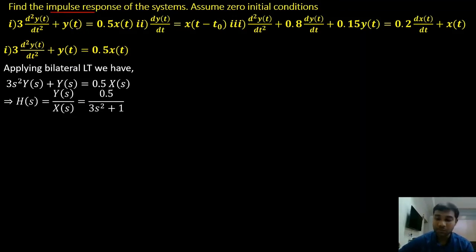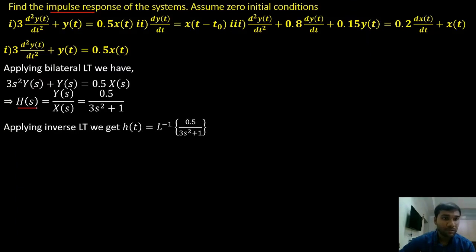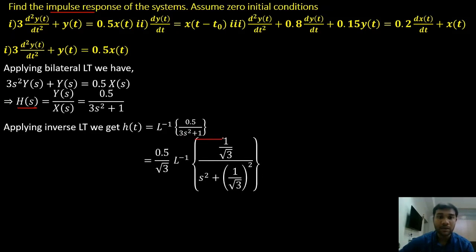To find the impulse response, I'll take the inverse Laplace transform of H of s. If I take the inverse Laplace of this, it is going to be h of t. That is the inverse Laplace of 0.5 divided by 3 s square plus 1. So how do I find the inverse Laplace of this? I'm trying to convert it into a standard Laplace transform pair.